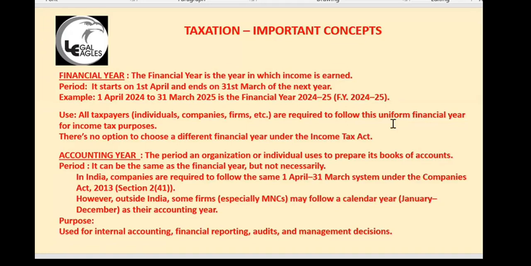Section 3 of the Income Tax Act, I am opening the Act. Previous year means the financial year immediately preceding the assessment year. Under section 3 of the Income Tax Act, the previous year means the financial year.